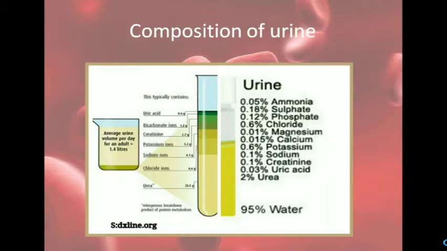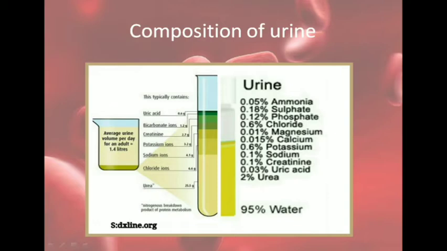Let us see the composition of urine. Now in urine, 95% is water. About 2 to 2.5% is urea, and the rest are different products, different substances which are not required by the body. For example, creatinine, sodium, potassium, some amount of calcium, magnesium, chloride. These are required by the body, but the extra amount is excreted in the urine. So these are the composition of urine: 95% water, 2 to 2.5% urea, and the rest other waste.